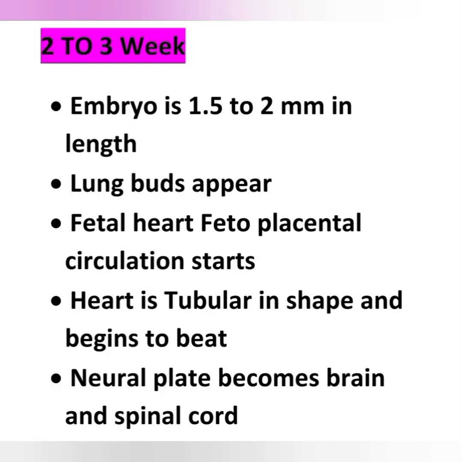At 2 to 3 weeks, the embryo is 1.5 to 2 millimeter in length, and the lung bud appears. Fetal heart and fetoplacental circulation start at 2 to 3 weeks. The heart is tubular in shape and begins to beat at 2 to 3 weeks, and the neural plate becomes the brain and spinal cord at 2 to 3 weeks.